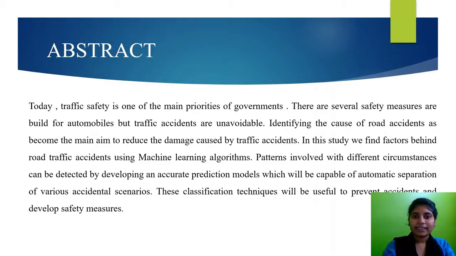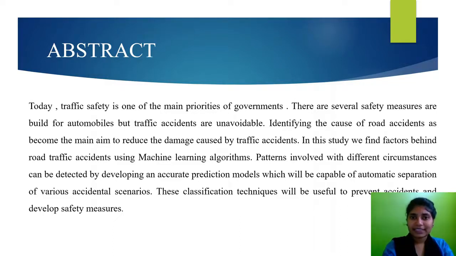Previously, data mining techniques were used for analysis, but they do not give accurate data values. So in our project, we are taking three supervised machine learning algorithms, which are classification techniques: the Gaussian naive Bayes algorithm, logistic regression algorithm and random forest algorithm.